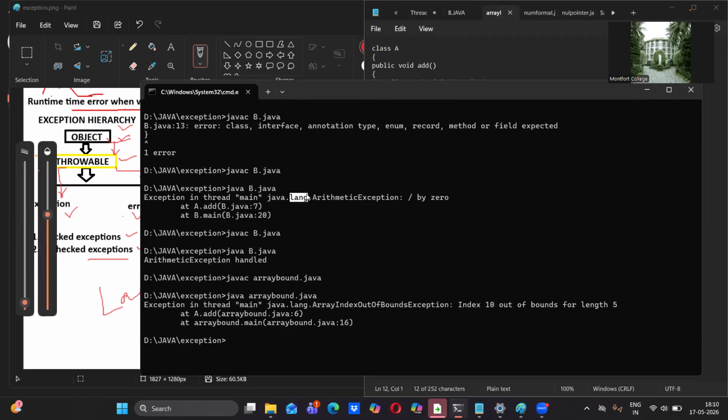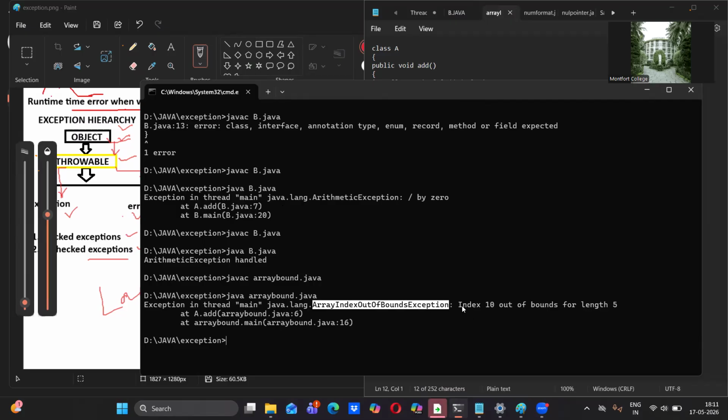Lang package. In lang package, we have arithmetic exception, we have array index out of bounds exception, and we have two more also. Actually, we have many. I have taken only 4 in unchecked and 4 in checked. Okay, this is fair enough for your exam.